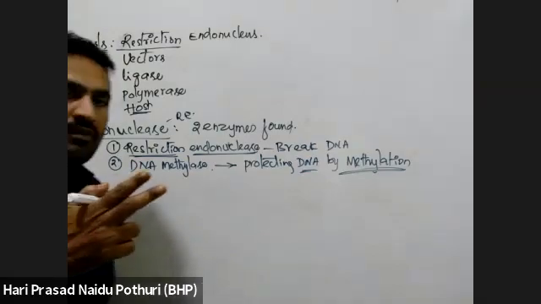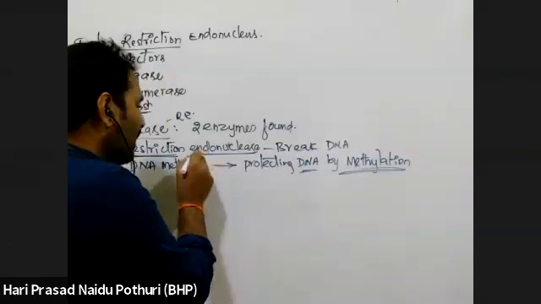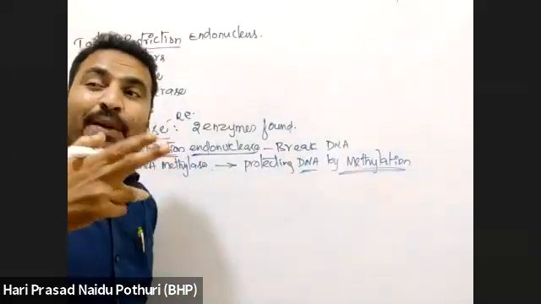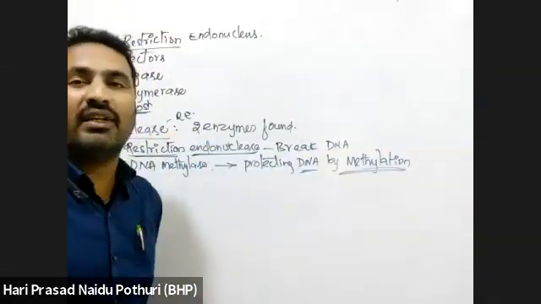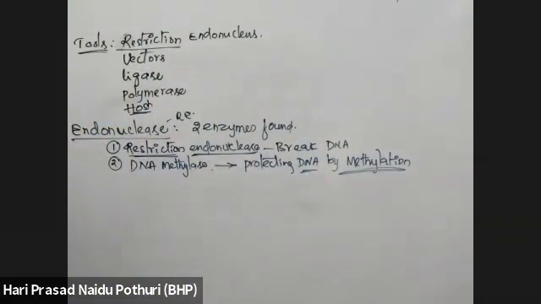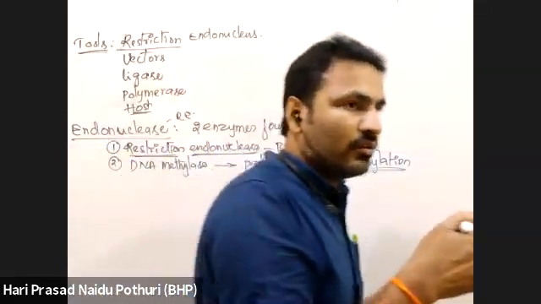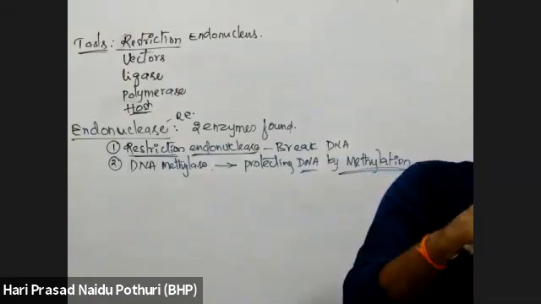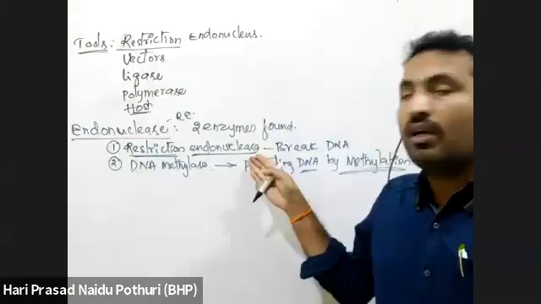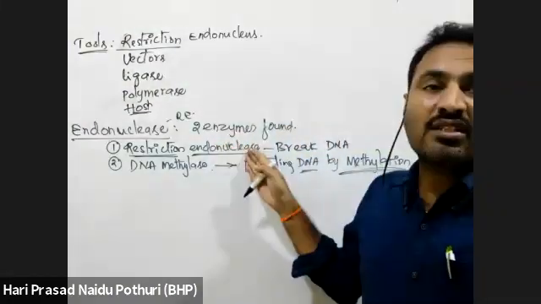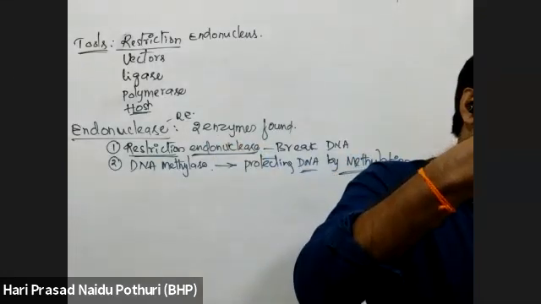So that restriction endonuclease can break a foreign DNA when it is entering the host or bacterial cell. In bacteria, there is restriction endonuclease. It has the capacity to break the DNA. So when a foreign DNA enters the bacterial cell, that restriction enzyme can break that DNA.